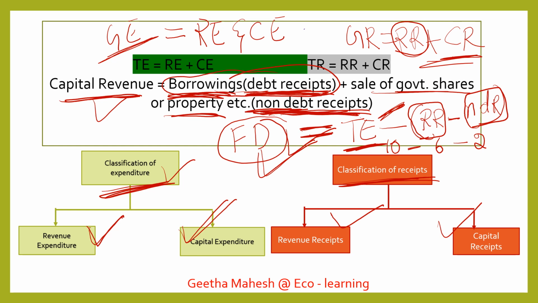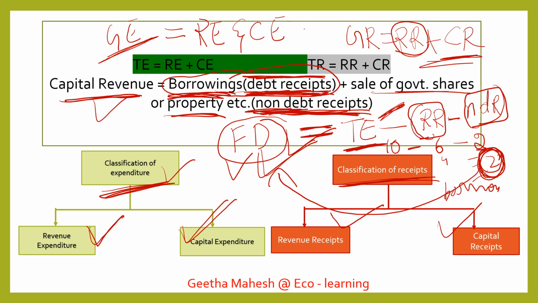Now from 10 if we deduct 6, we will get 4. From 4 if we deduct 2, we will get 2. So for 2 rupees there is a shortage. For 2 rupees they will borrow from us. This borrowed amount of 2 rupees, that we call fiscal deficit. And these 2 rupees are borrowed, which means it is going to create a debt. This we call fiscal deficit.